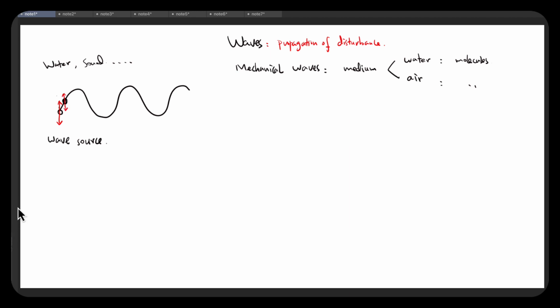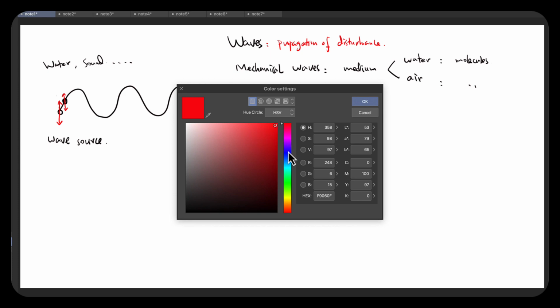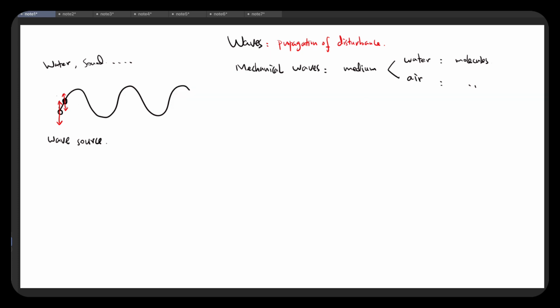And if you draw the interaction between them, there's bonding between them. And when the source particle is moving, it will drag the nearby particles to move together with it. But the nearby particles, because they're being dragged, their motion is later than the source motion.